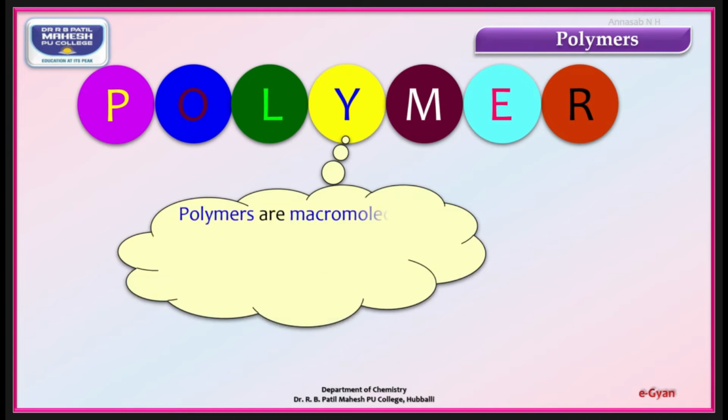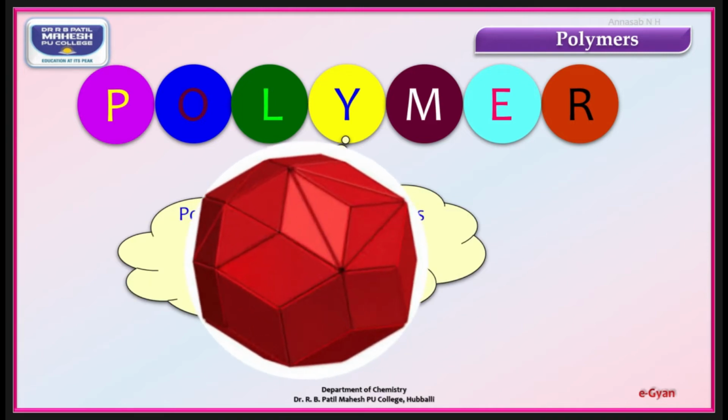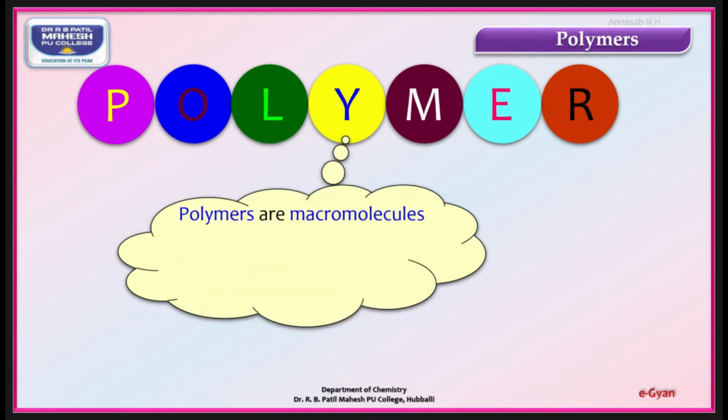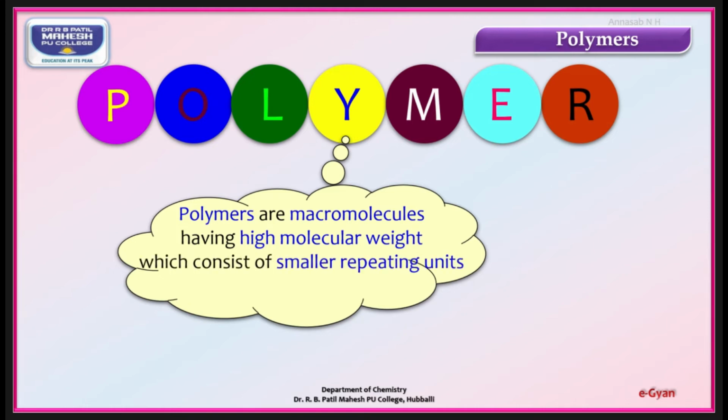Definition once again: polymers are macromolecules, big size molecules having high molecular weight, which consist of smaller repeating units known as monomers. Please remember this definition.